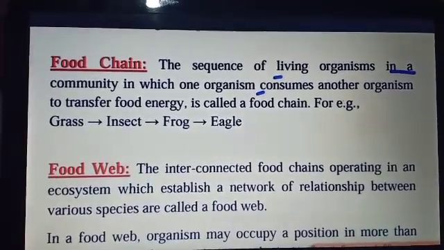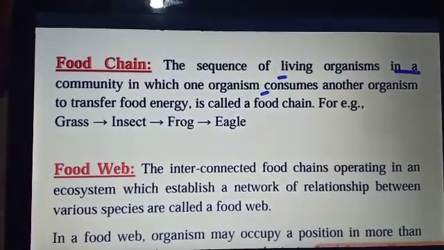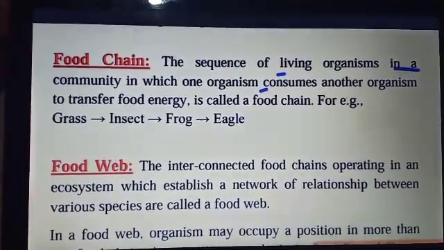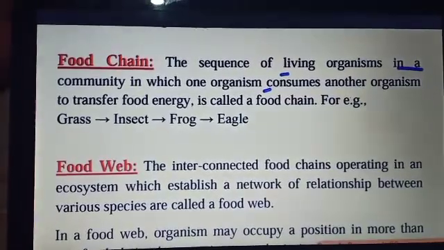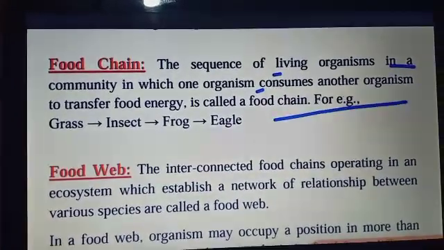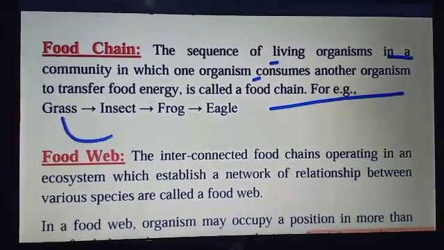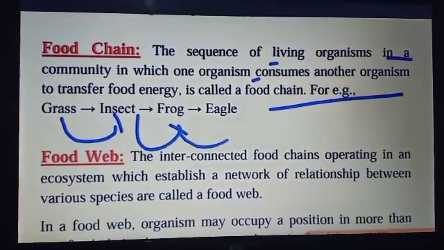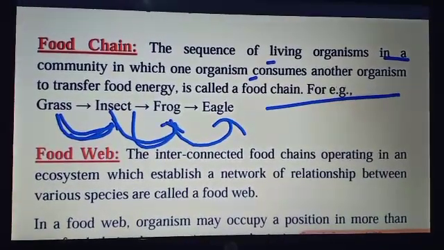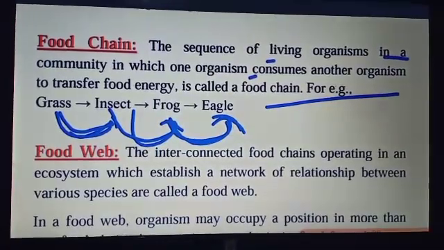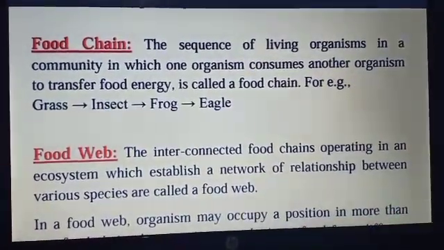Next, move to the next topic, that is the food chain. It means the sequence of living organisms or a community in which one organism depends on another organism for food. In that we study that all the consumers depend on the producer for food. So one sequence is formed, and this sequence or chain we consider as a food chain.